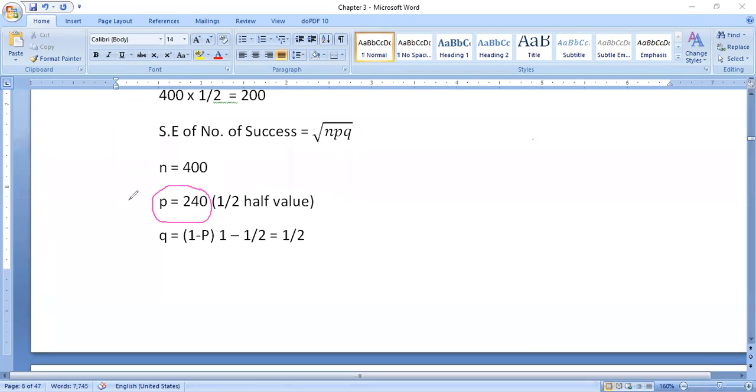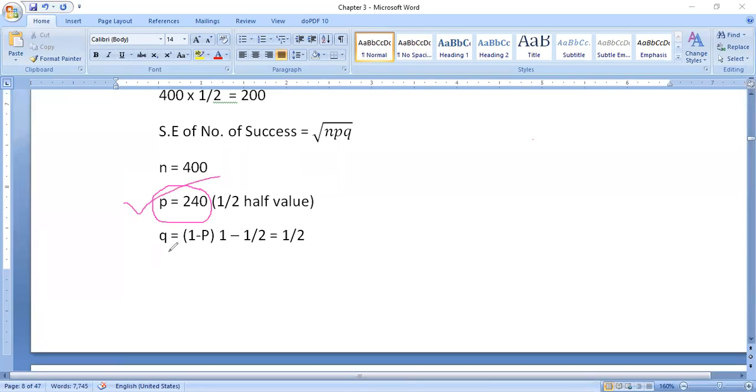In this given problem, a coin is tossed 400 times, with 240 heads and 160 tails. By giving both, the examiner is creating a small confusion. So in these questions, we simply ignore the probability of failure. 160 should be deleted from our mindset. We focus only on these 240. We got the value for success, that is 240.